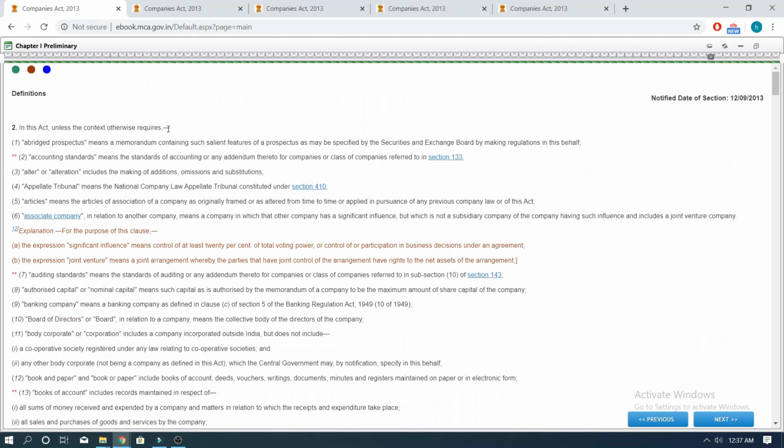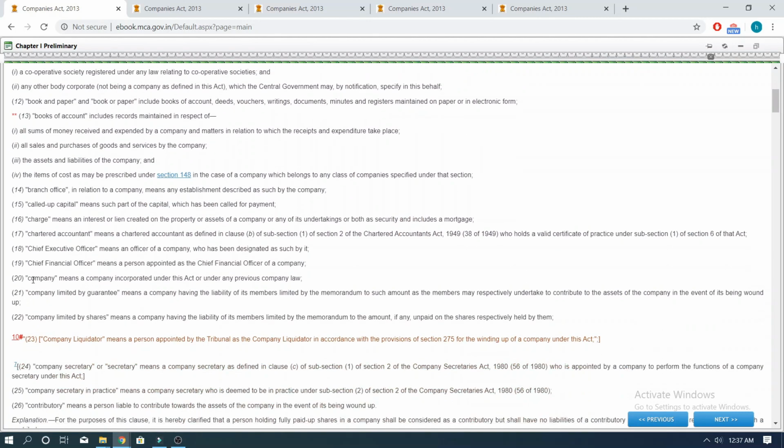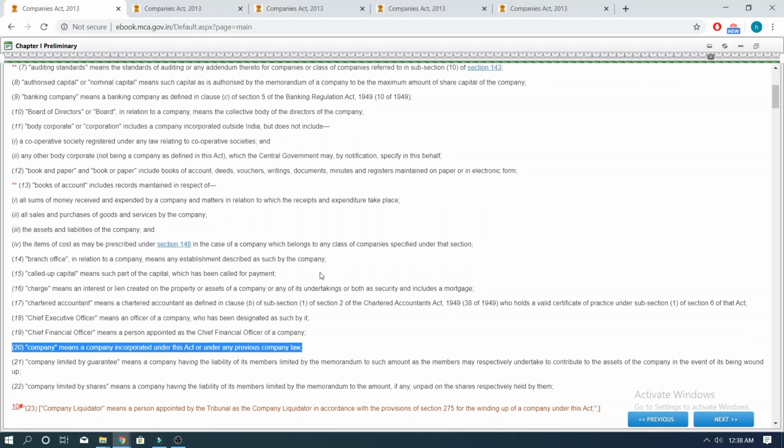So let's see the definition of company which is given under Section 2 Clause 20 of the Companies Act 2013. It says any company which is either incorporated under this Act, that is the Companies Act 2013, or under any previous company law, for instance, Companies Act 1956, would be defined as a company. A very good example is Reliance Textile Industries, which was incorporated under the Companies Act 1956 back in 1985.